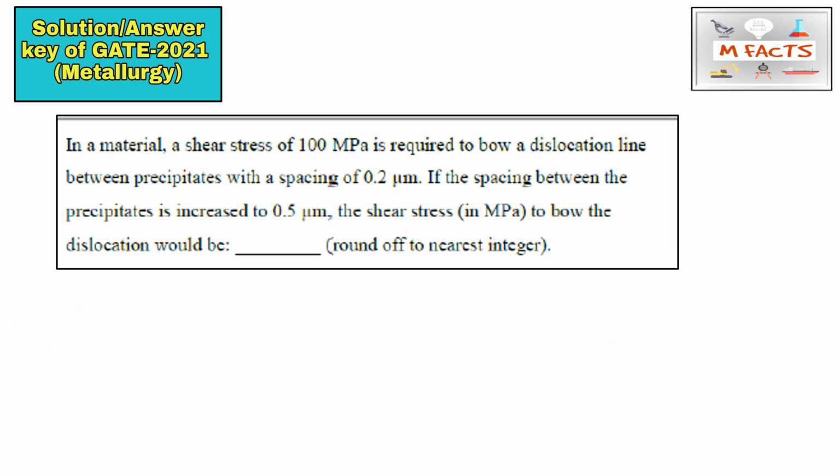The next question is again from the mechanical metallurgy part. A shear stress tau 1 of 100 MPa is required to bow a dislocation line between precipitates with spacing L1, which is given as 0.2 micrometer. If the spacing between the precipitates is increased to 0.5 micrometer, what will be the value of tau 2 in MPa?